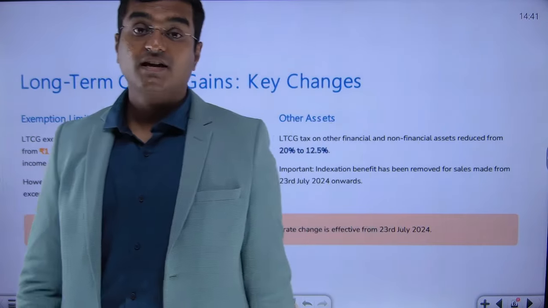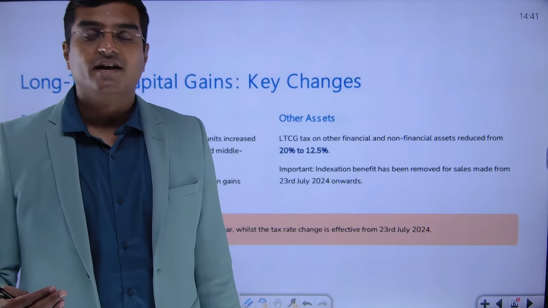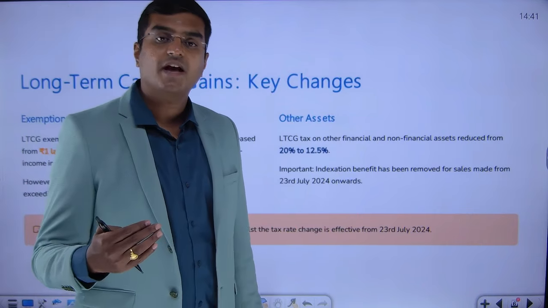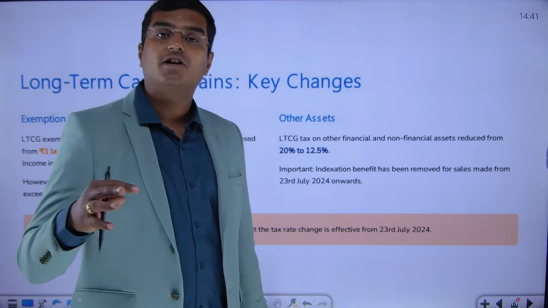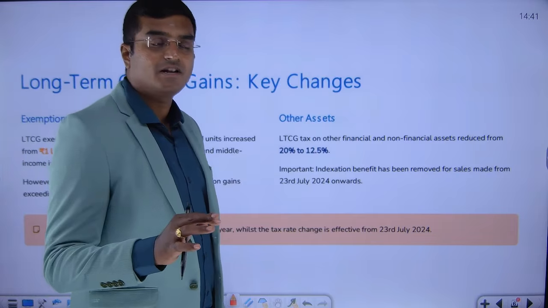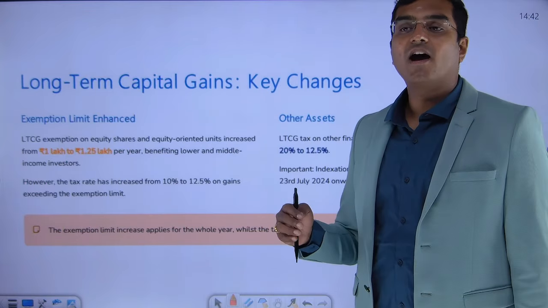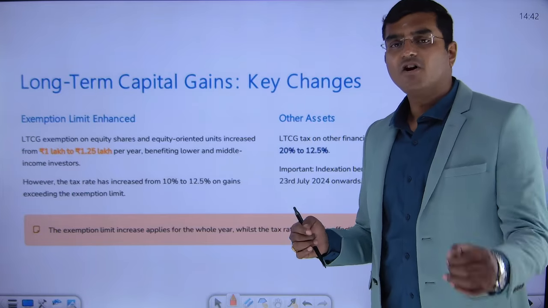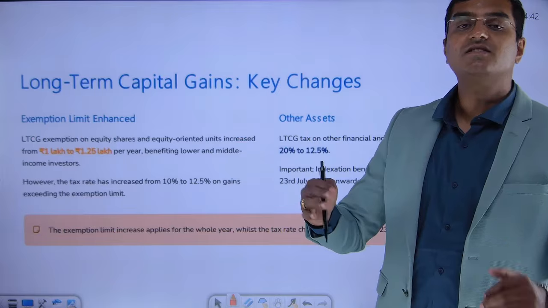Now, what happens in case of unlisted debentures or unlisted company bonds? In case of bonds or debentures issued by unlisted companies, don't look at tenure at all. Irrespective of holding period, please treat them as short-term capital gain. If you treat them as short-term capital gain, what is the rate that we need to use? The rate of tax will be according to your slab rates. Only for listed equity shares, the rate of tax is, instead of 15%, it is 20%.